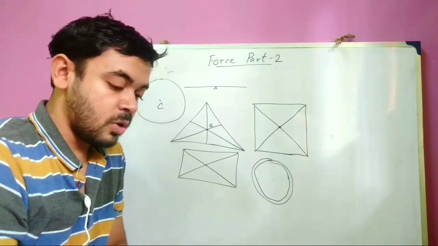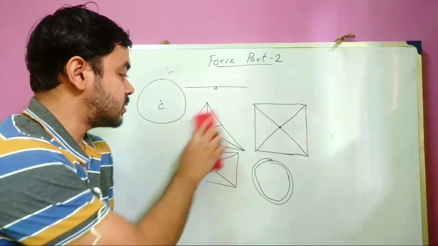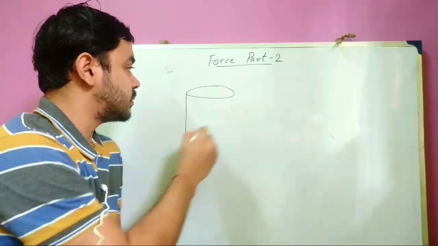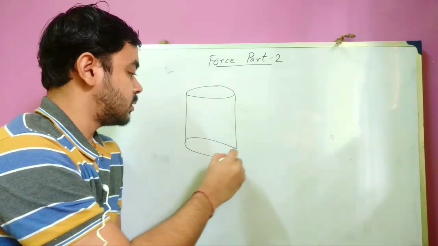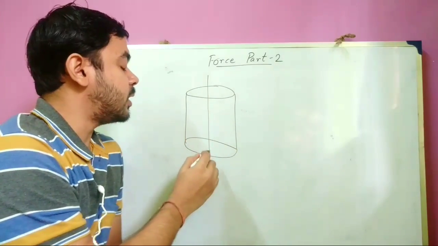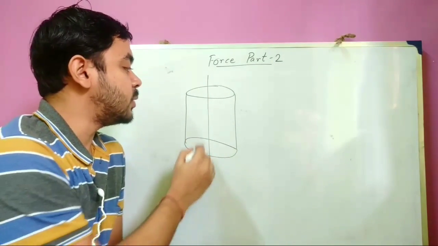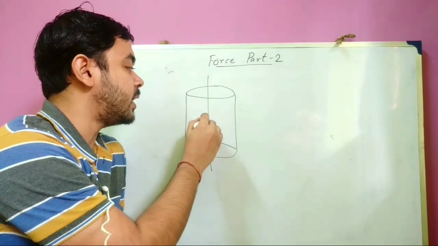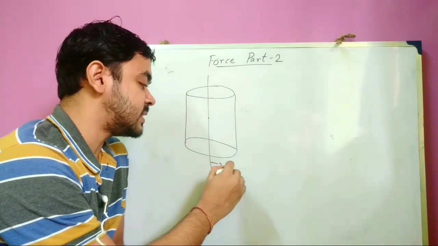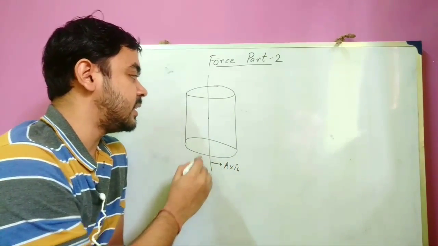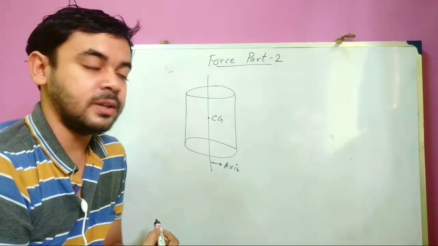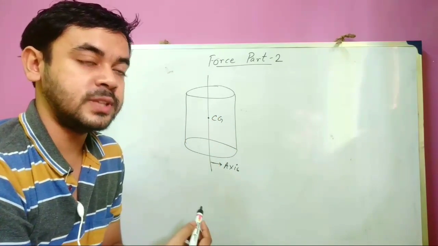Now, for a solid or hollow cylinder, suppose this is the axis of the cylinder, the midpoint on the axis of the cylinder will be the center of gravity. This is for solid or hollow cylinder.